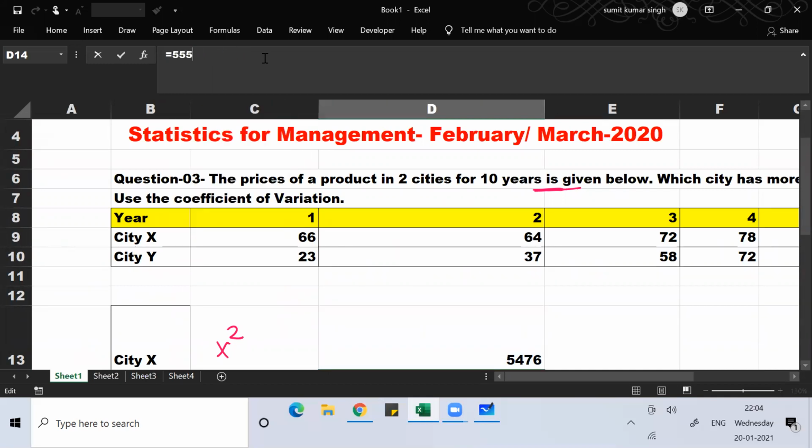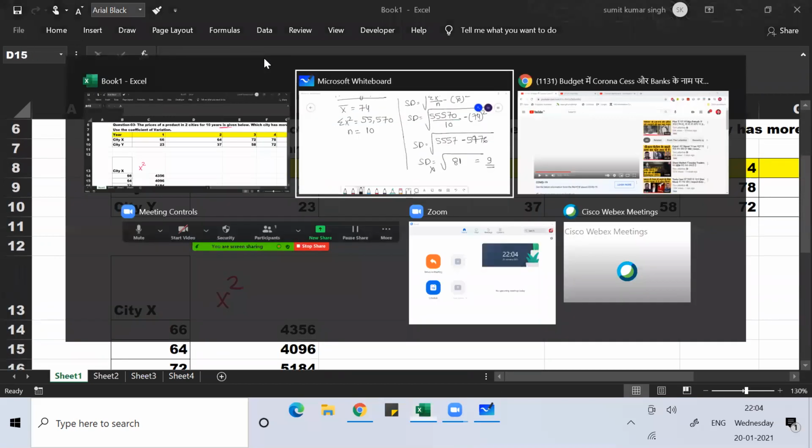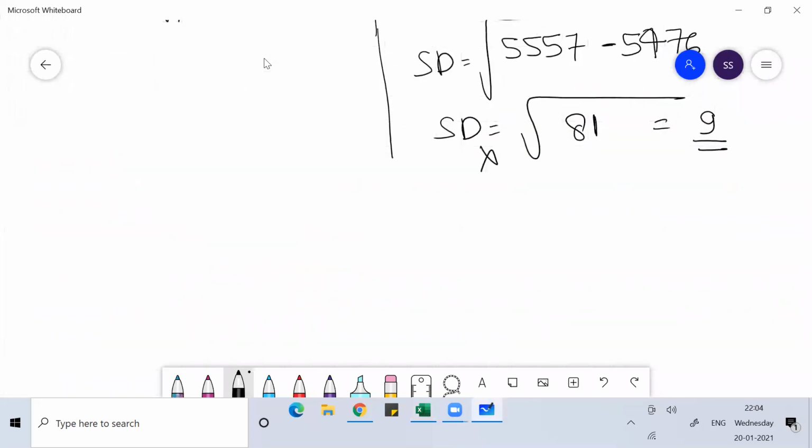So 1257 minus 5476. How much will you get? 81, correct? Okay. So the square root of 81 is 9. So you get the standard deviation of x is 9. Once you get the standard deviation of x is 9, you can find the coefficient of variation of x,